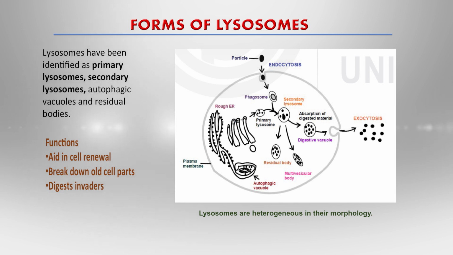The digestive material is excreted out through the cell membrane by exocytosis. The lysosomes also form autophagic vacuoles because they can degrade cellular constituents to aid in cell renewal, and old cell parts can also be digested by the lysosomes. The lysosomes also digest invading pathogenic organisms to protect the cells from harmful pathogenic microorganisms.